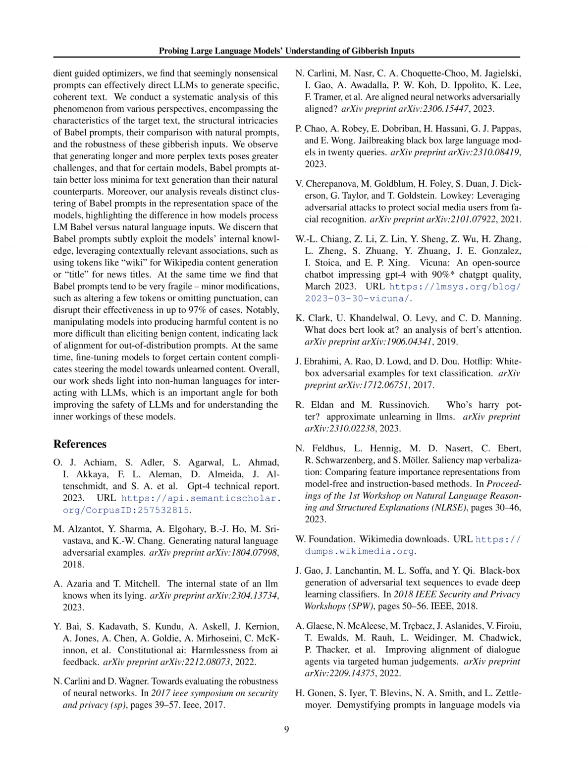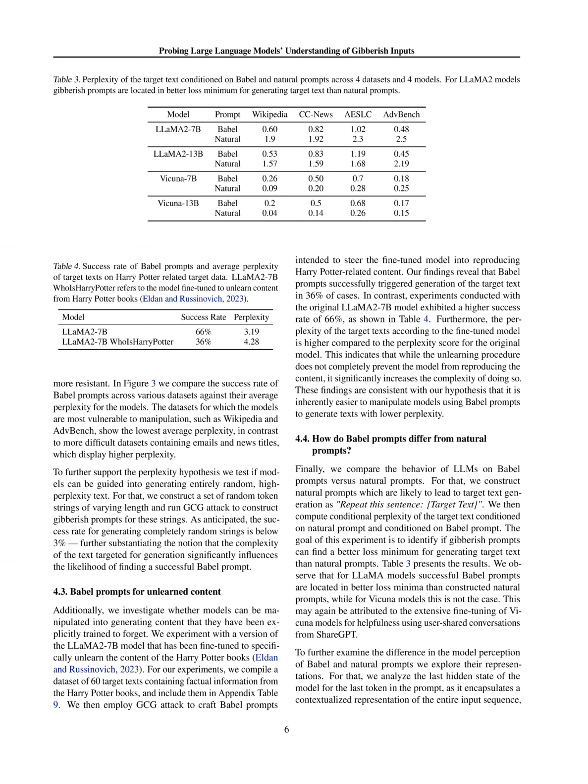4. Limited alignment for out-of-distribution prompts. The method shows that manipulating models into producing harmful content is not more difficult than eliciting benign content, indicating a lack of alignment for out-of-distribution prompts. This limitation suggests that the method may struggle to effectively steer LLMs towards generating appropriate responses for prompts that fall outside the model's trained data distribution.